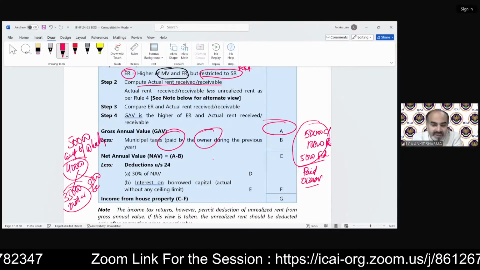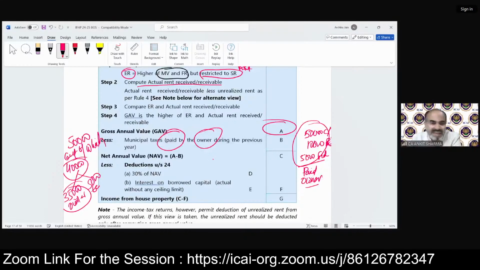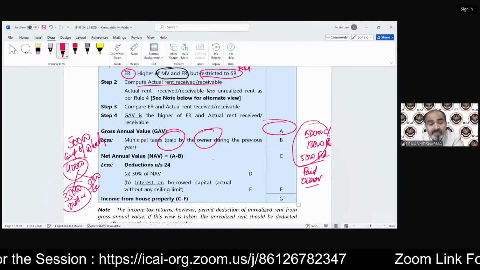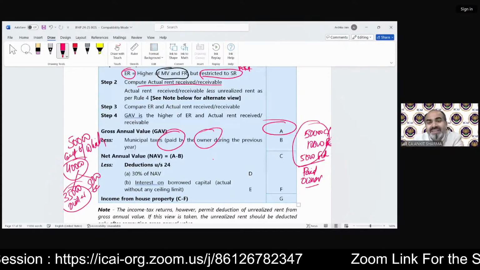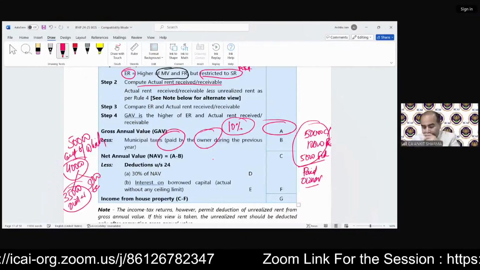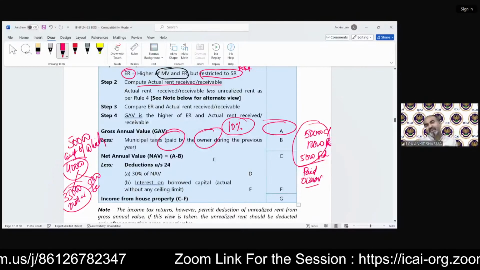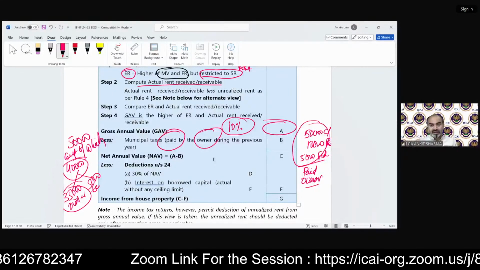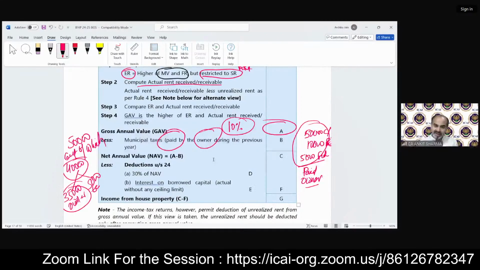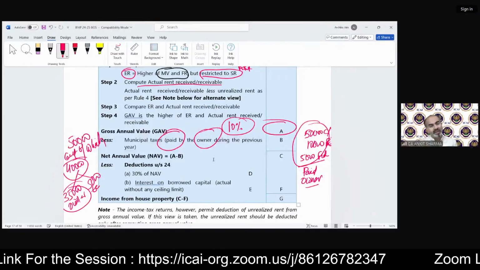The other important thing: any other taxes except municipal taxes, if given in the question, you have to ignore. If the question says that the municipal taxes paid is 10%, and it is not giving you a specific amount, remember, students, always if a percentage is given, you need to apply this percentage on the municipal value only.